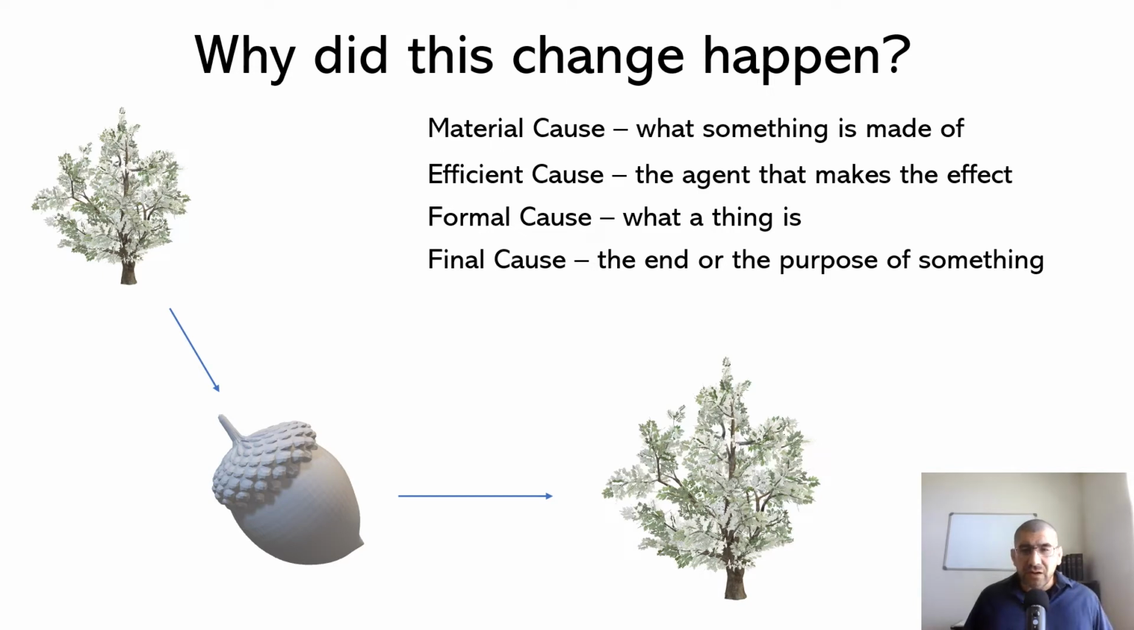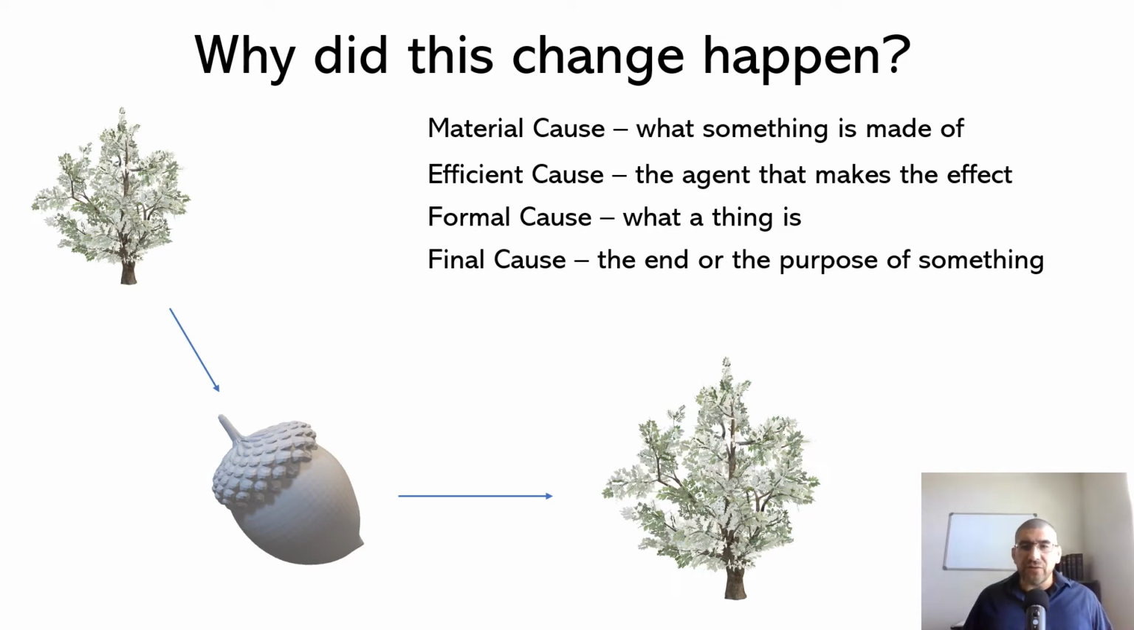The formal cause is what a thing is. Concerning the acorn, it is the seed of an oak tree. That is the formal cause. That's what the thing is. It is the seed of an oak tree. Now we have a name for that. It's called an acorn. So the word acorn is the name of the formal cause. But if we were to explain the formal cause further, we would say a seed of an oak tree.